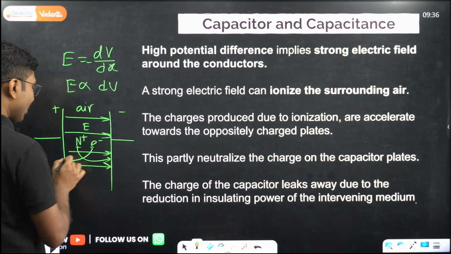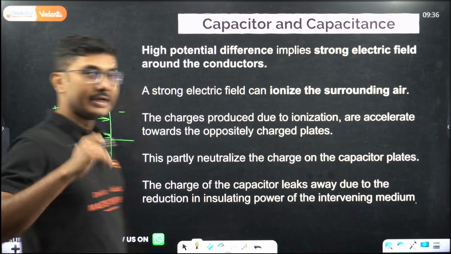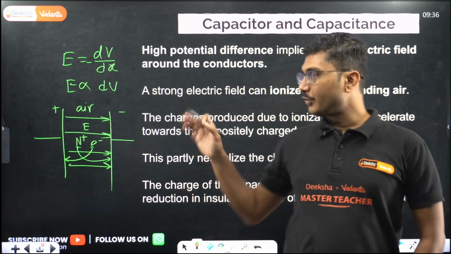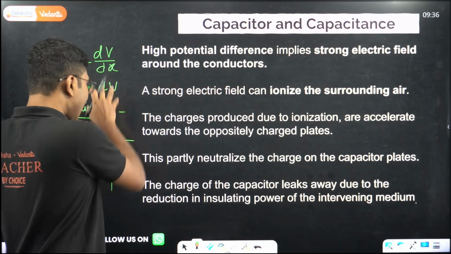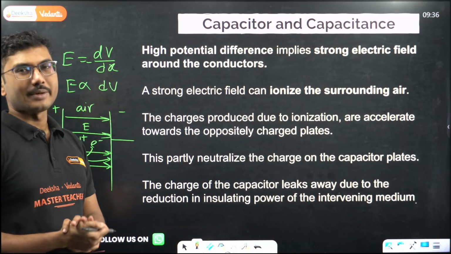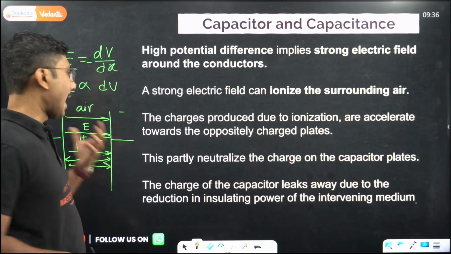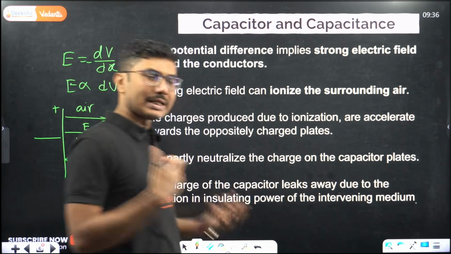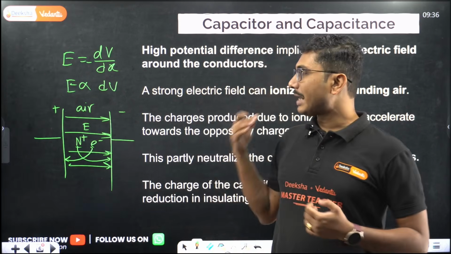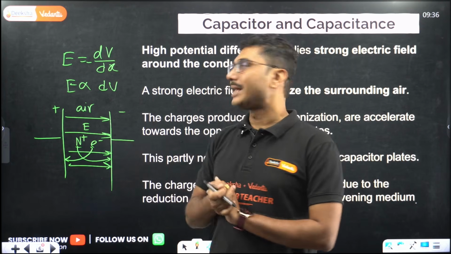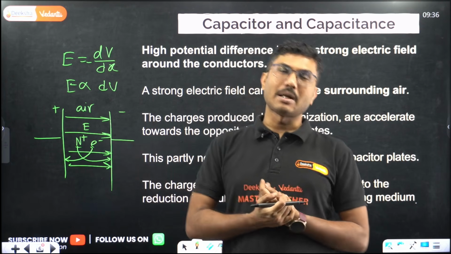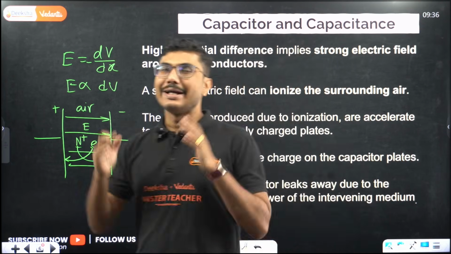This electron will go here and it will reduce the positive charge by 1. So negative and positive are both getting reduced by 1. That's what happens: the charge stored inside the capacitor plates reduces. Okay, and if you are using any other medium also, at high electric field it can still ionize that medium and this process can still happen, and that's why you cannot store an infinite amount of charge in a capacitor. It has a limit.